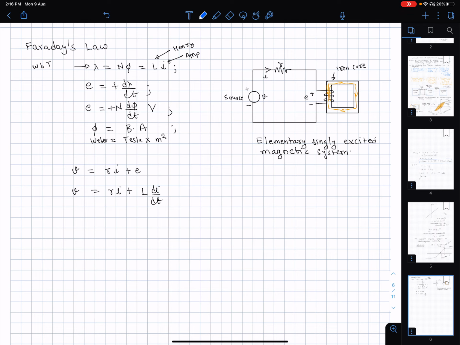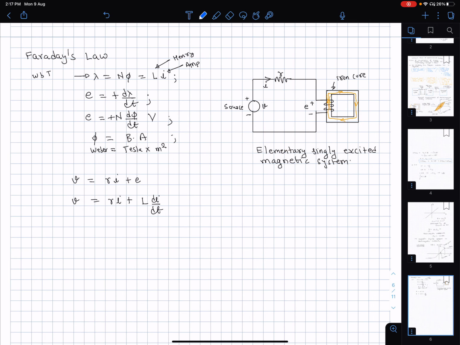Opposition to the change in the velocity. Similarly here, we have an induced EMF which is proportional to the rate of change of flux, and according to Lenz's law, the direction of this induced EMF is such as to prevent the flux from changing.